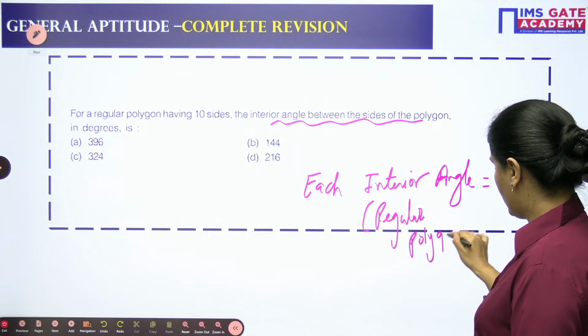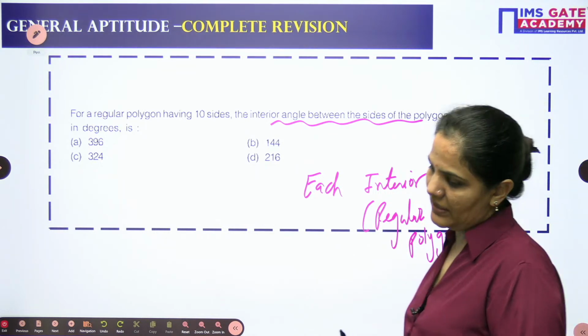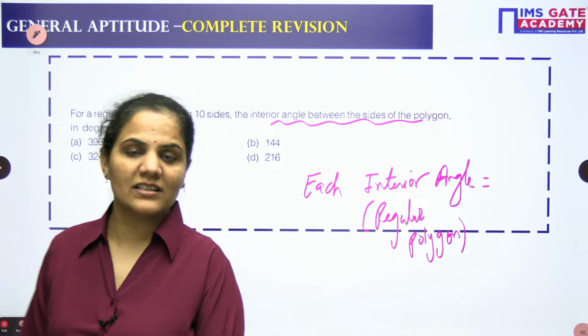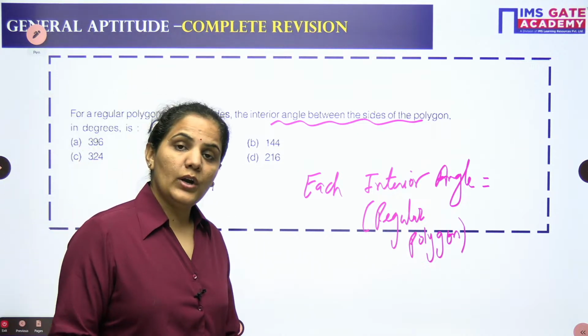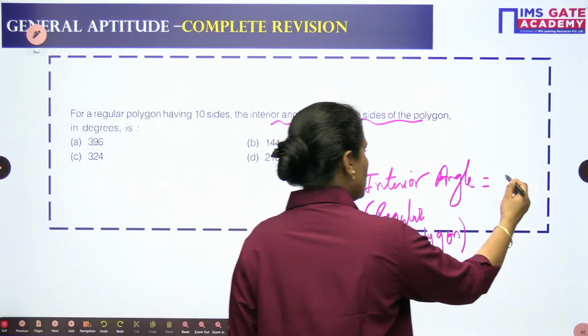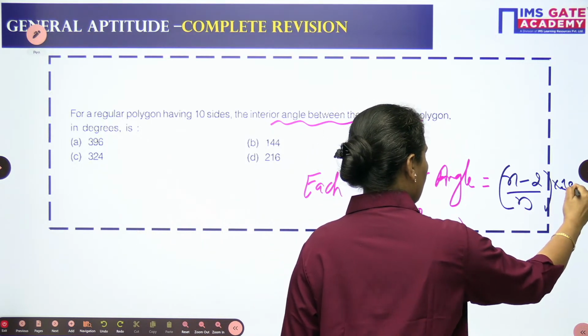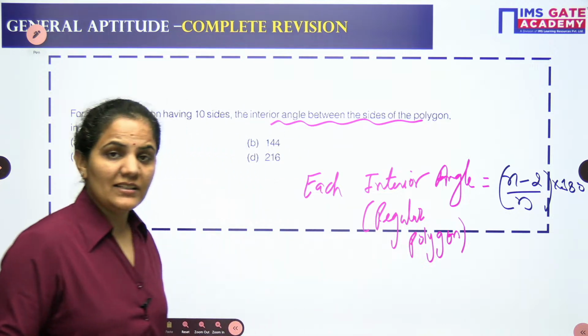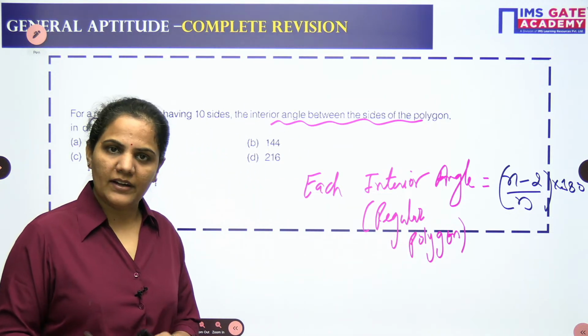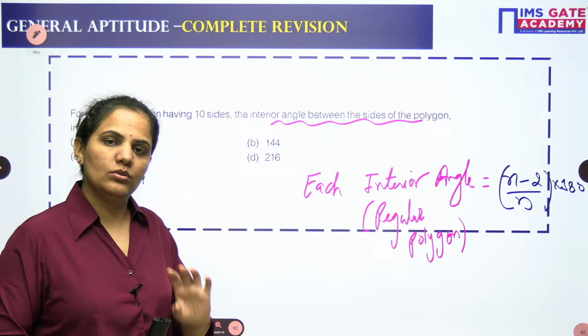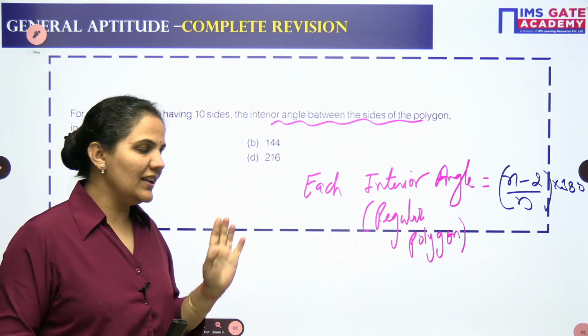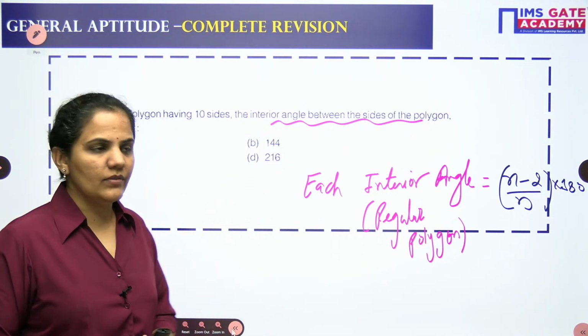as the sum of all the interior angles is n minus 2 into 180. If you are looking for each interior angle, so that will be n minus 2 by n into 180. Sum of all the interior angles in a regular polygon is n minus 2 into 180. You can write down that one also. If you want to go directly, each interior angle will be n minus 2 by n into 180 degree.